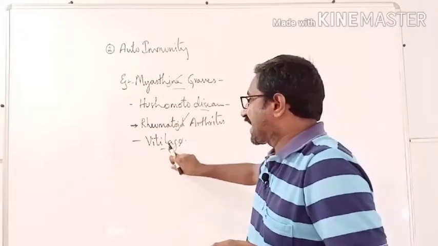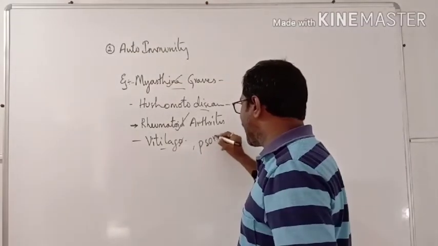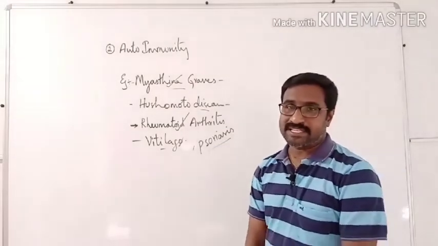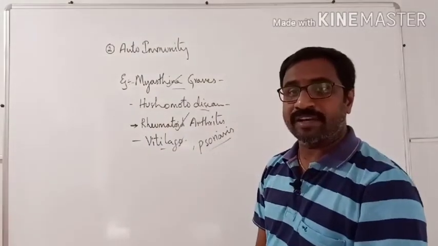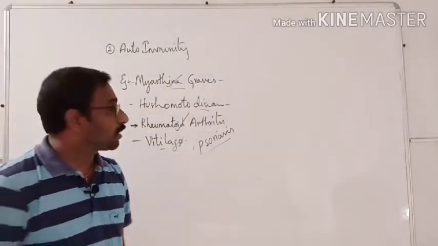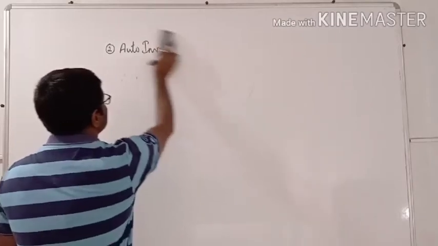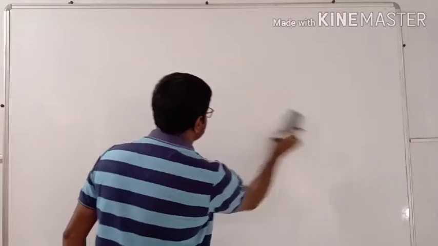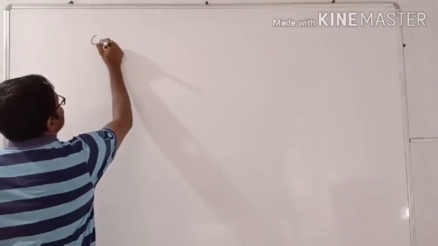That is vitiligo. You can also have an example of psoriasis, which is also an example of autoimmune disease. The most important thing is loss of memory for the immune system. So you should know that this is also not communicable. It cannot be transferred from one individual to another individual. Non-infectious, non-communicable disease. And the most important one, it is cancers.